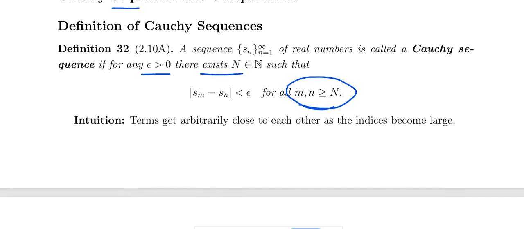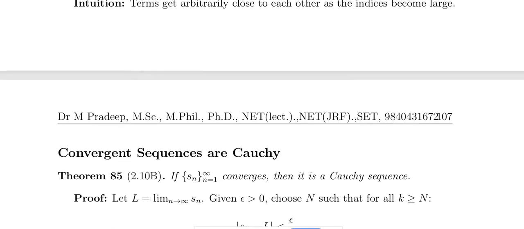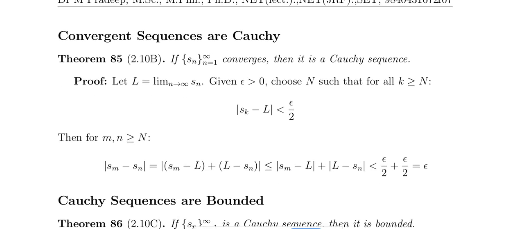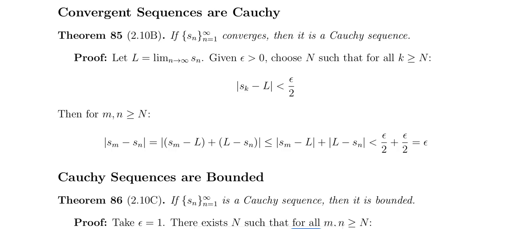Enter in the sequence after the stage of the capital N very close to each other. That is a convergent sequence. Every convergent sequence is a Cauchy sequence. ரொம்ப சிம்பிளா மறந்து போச்சுனா கூட ப்ரூவ் பண்ணலாம். Sn equal to L, that is the definition for the convergent sequence, that is, converges to L என்று வைக்கும்போது